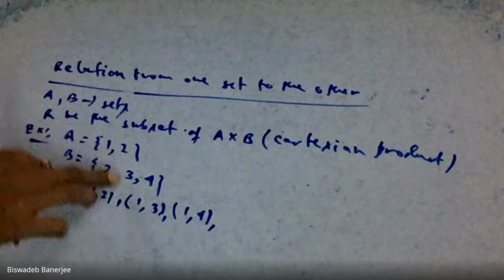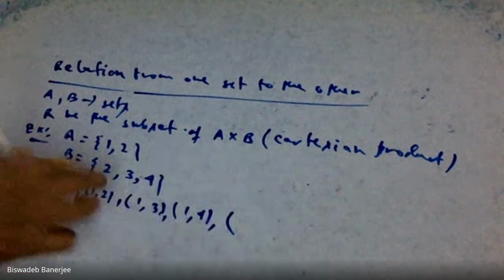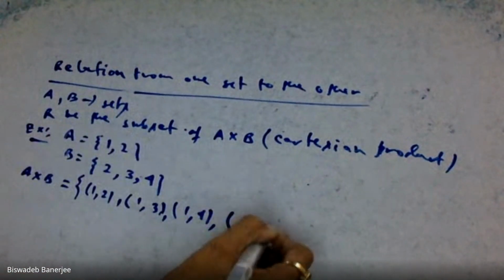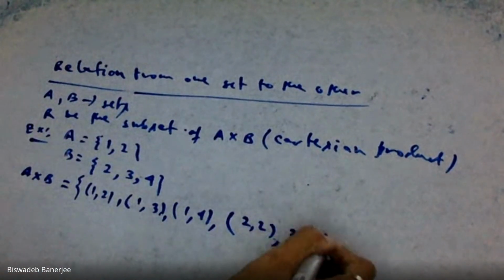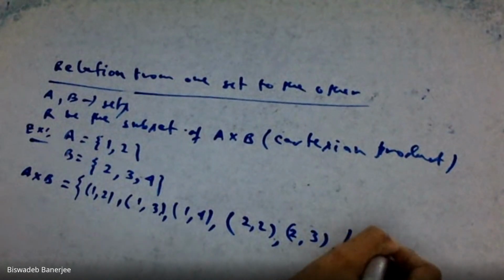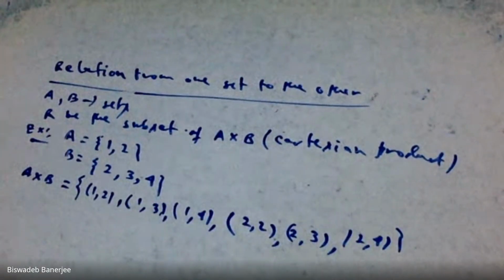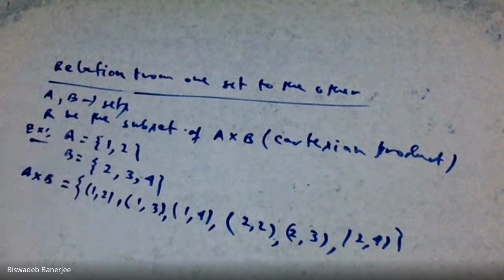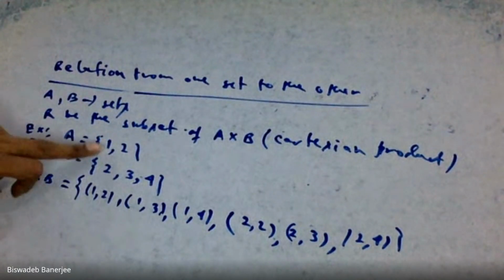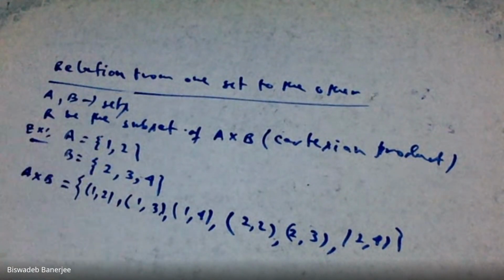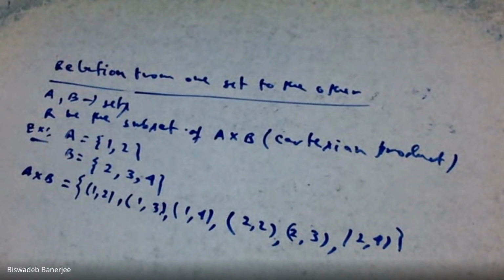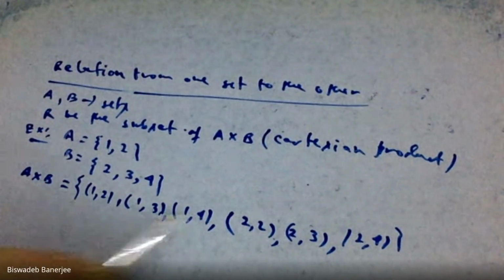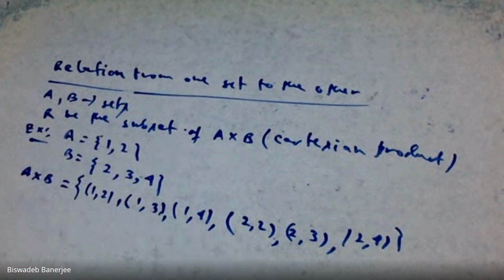Say that (1,2), (1,3), (1,4). Then (2,2), (2,3), then (2,4). This is called the Cartesian product of two sets. That means choose one element from this set and another element from this set. This is called the Cartesian product of two sets. So this is all the possible Cartesian product.